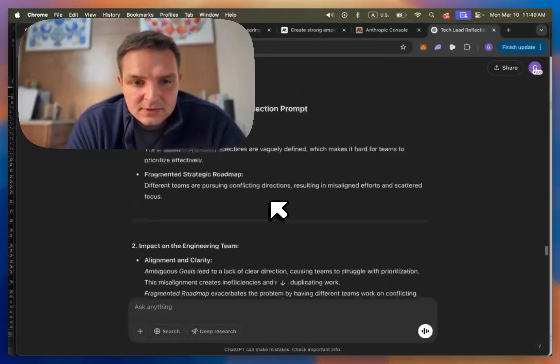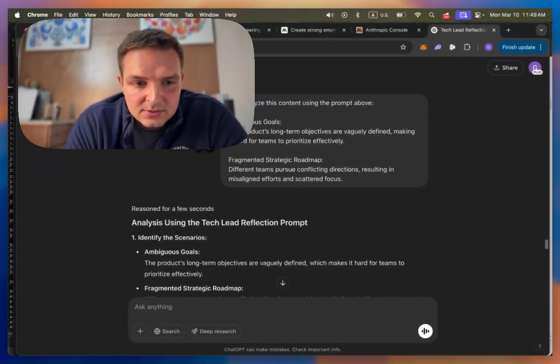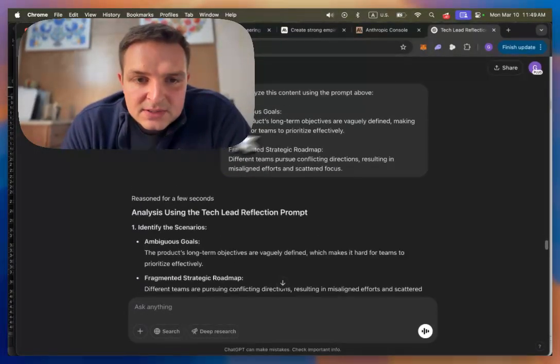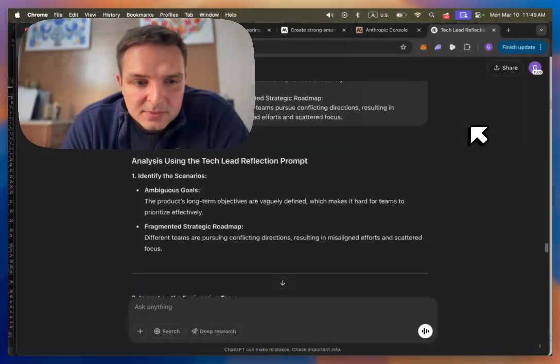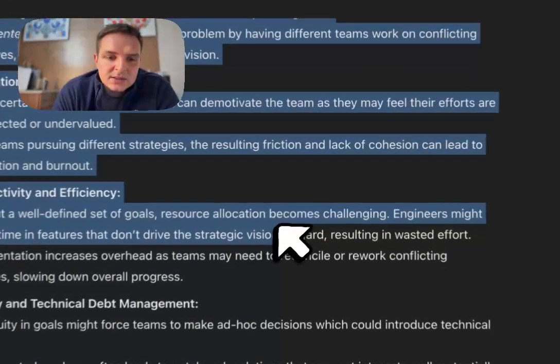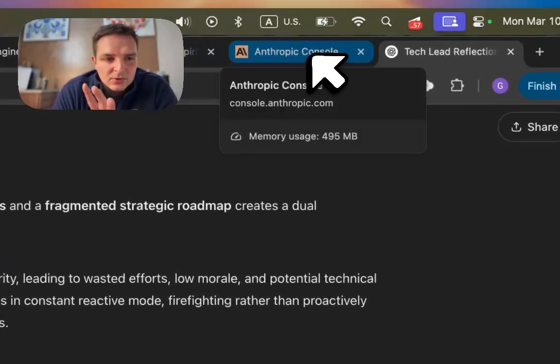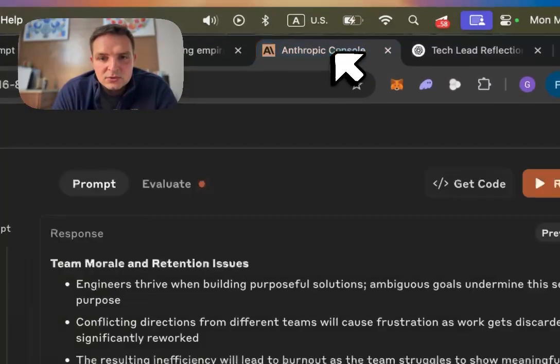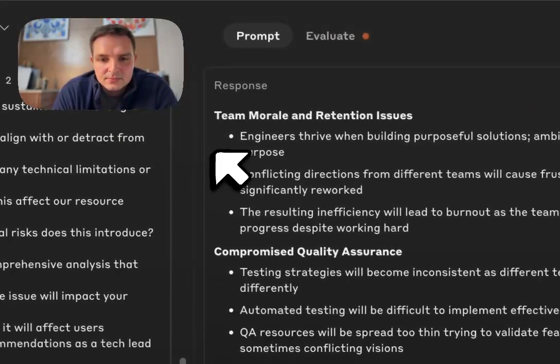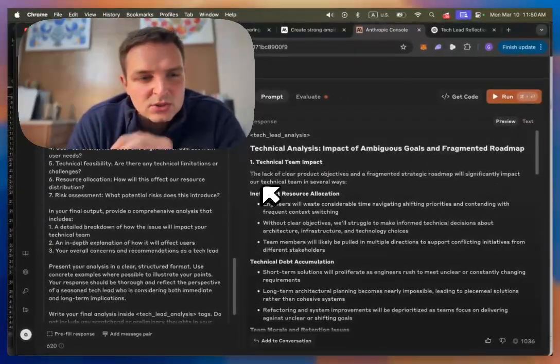So let's find where we gave it some content. Ambiguous goals. Okay, so we gave it the same thing. Now analyze this content using the prompt above. Okay, yes, it does cover some of the main things. It's just that when I compare this to Anthropic, this just goes deeper for me.